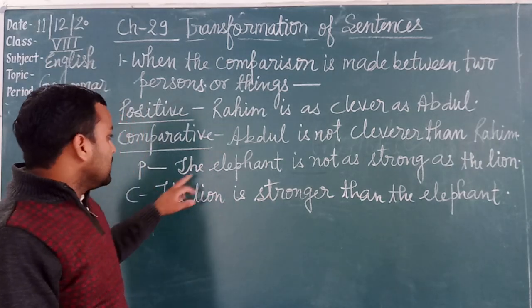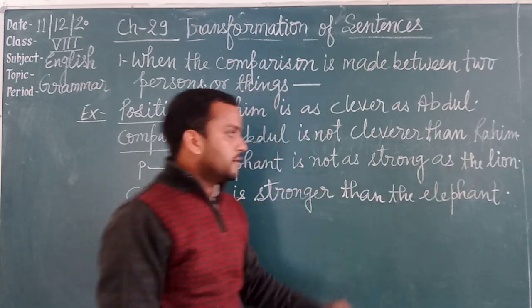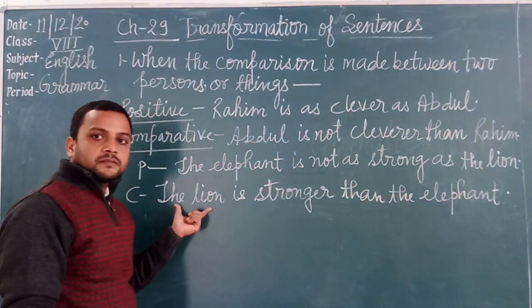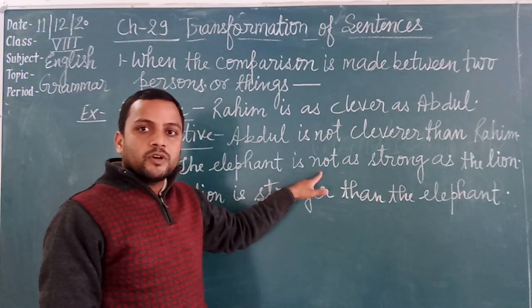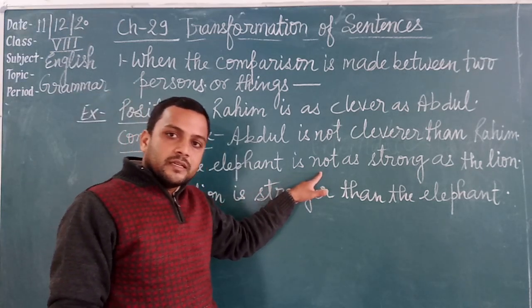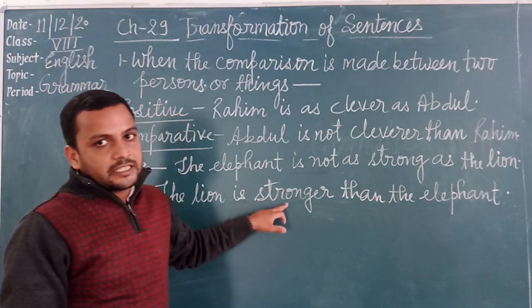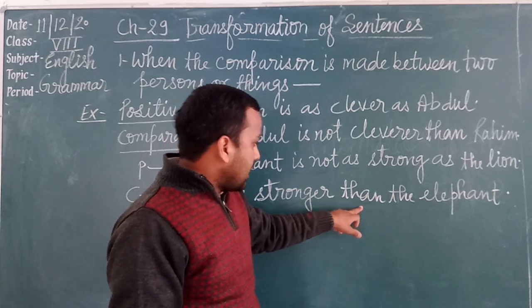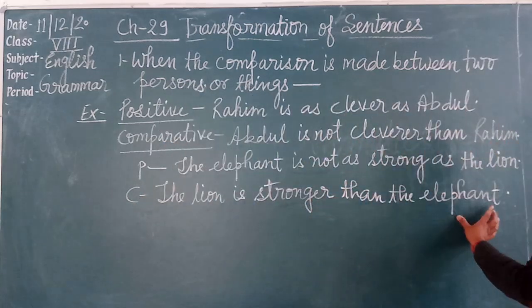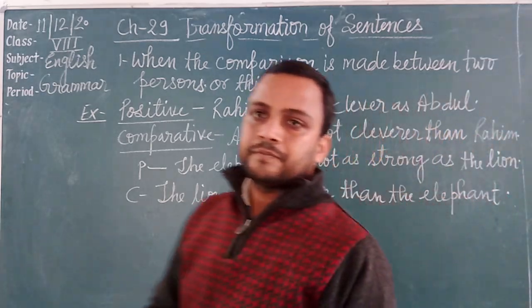The lion is, we remove not because we have to change this sentence into comparative. The lion is, second form of the adjective, stronger. After the adjective we use than the elephant. The lion is stronger than the elephant. Okay?